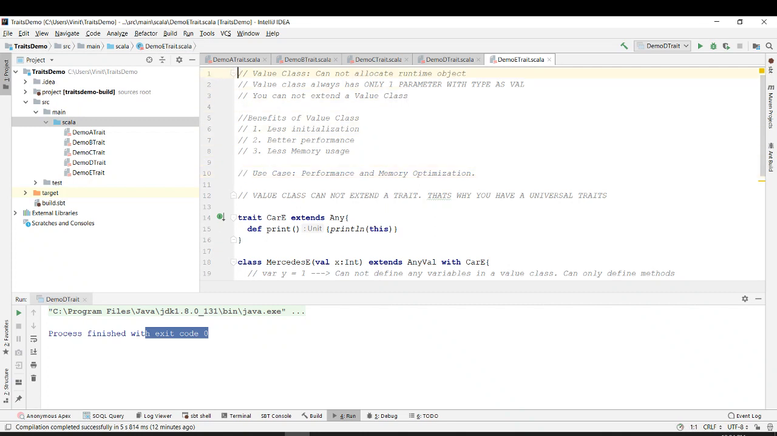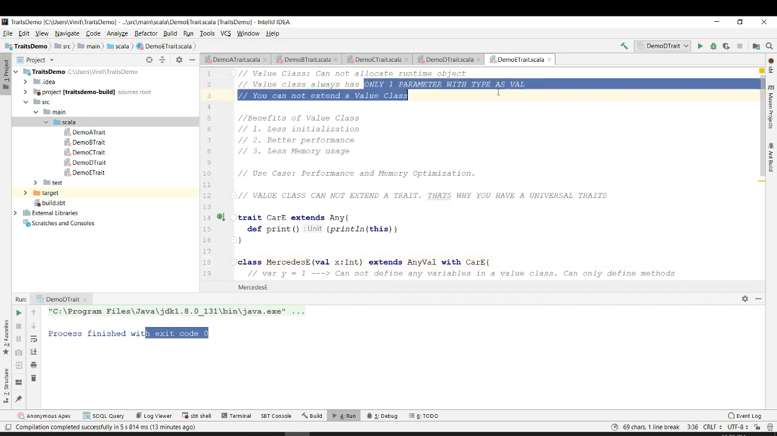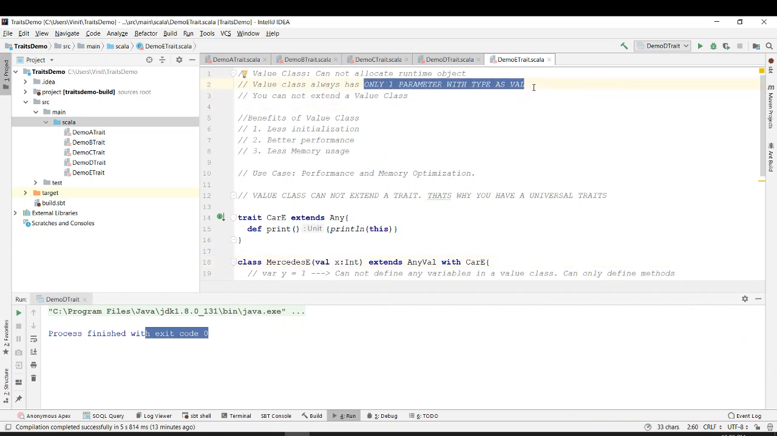So let's conclude what a value class is. Can I make a runtime object of a value class? No. Why? We cannot allocate a runtime object of a value class because we already define the value in the class. Because it's a val, right? Okay. Can it have multiple parameters? No, it has only one parameter, and that too of the type val.